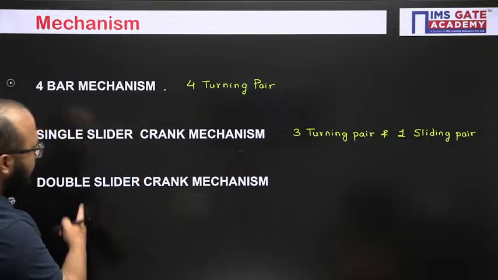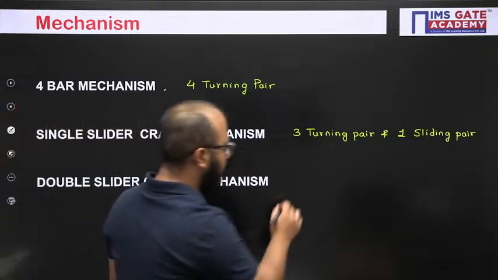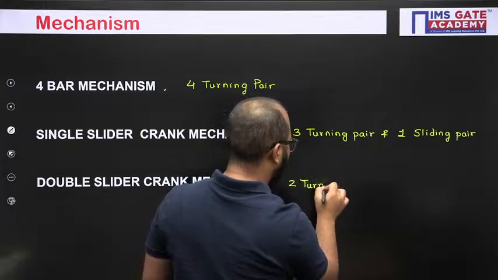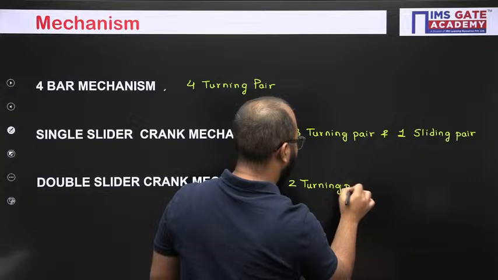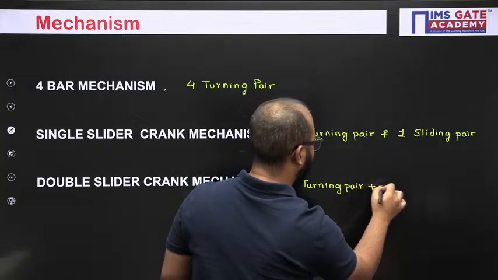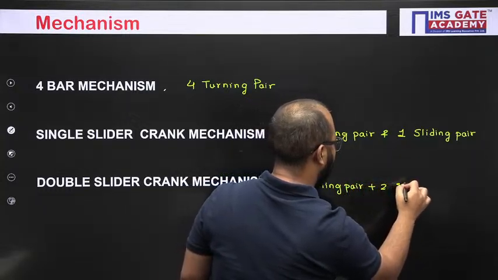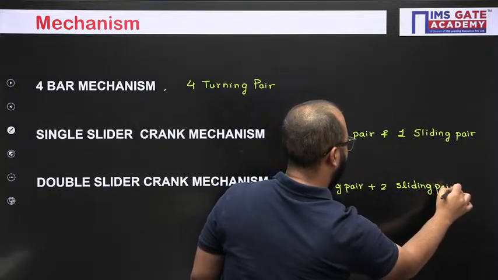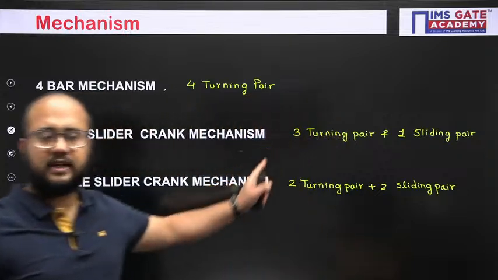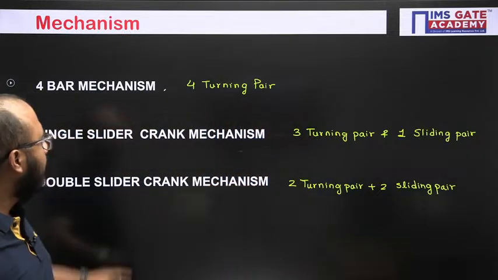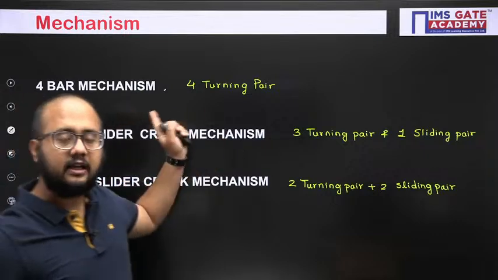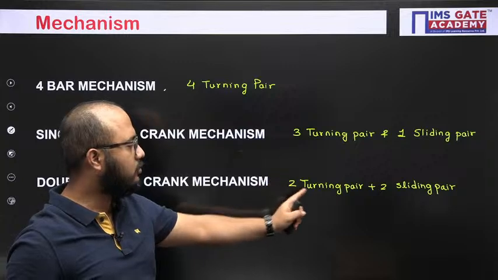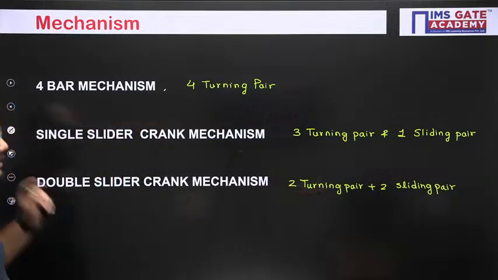Double slider crank mechanism, in this case 2 turning pairs and 2 sliding pairs. So these basic details we should know. 4 turning pairs in the case of 4-bar mechanism. In case of single slider, 3 turning, 1 sliding. 2 turning and 2 sliding will be there in the double slider crank mechanism.